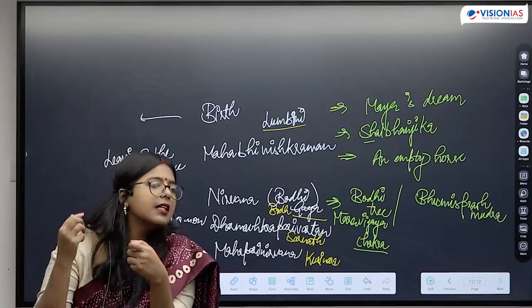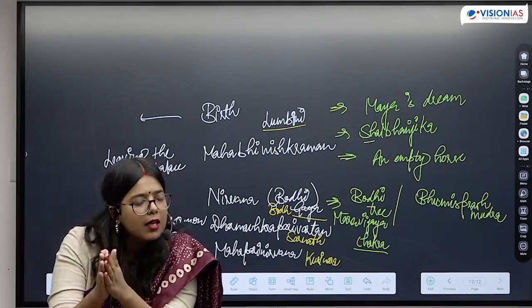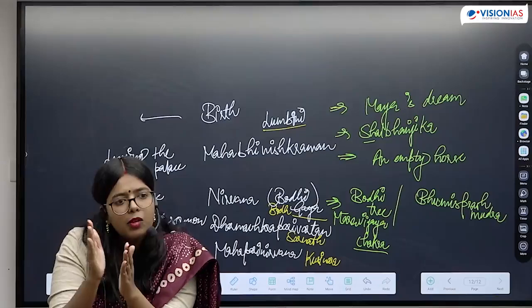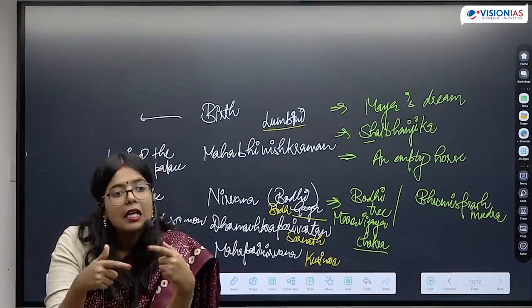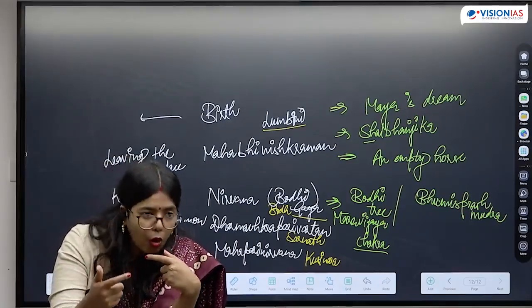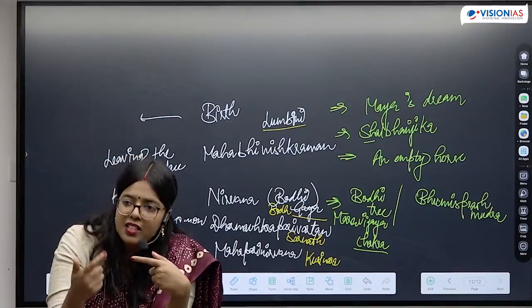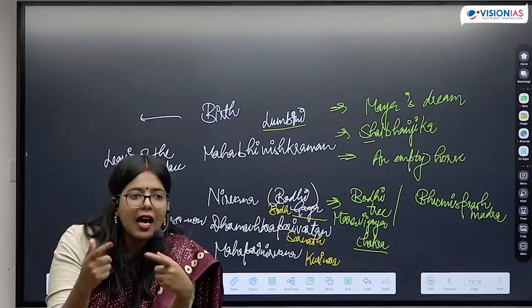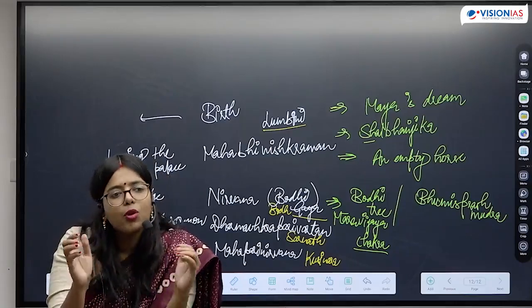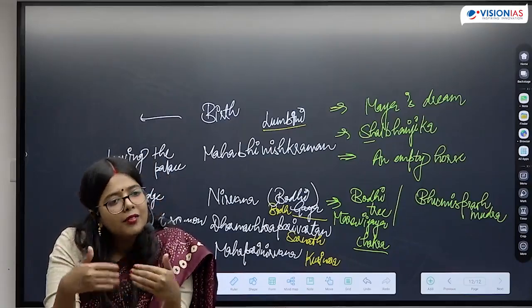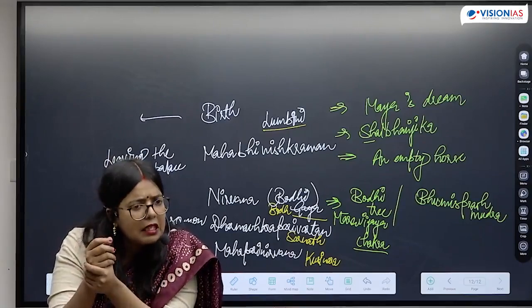In ancient Indian context, dharma can mean religion, one's lifestyle, law, duty, or morality. So it had a very broad connotation in ancient Indian philosophy.